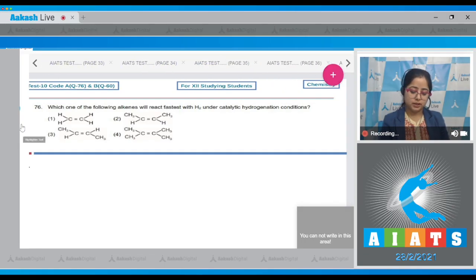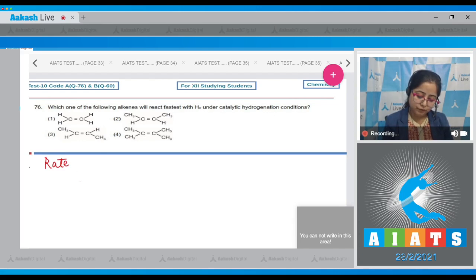Question number 76. Let's read it. Which of the following alkenes will react fastest with H2 under catalytic hydrogenation condition? Student, for this question we need to know that less hindered alkene reacts at fastest rate.